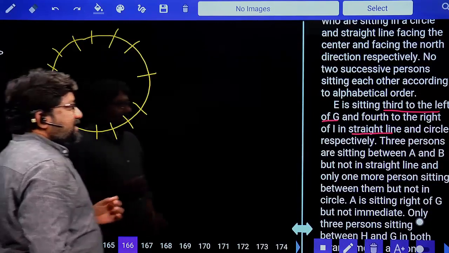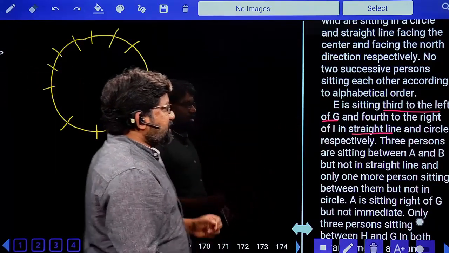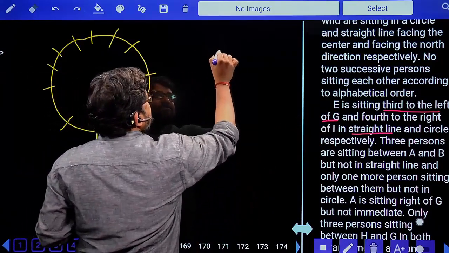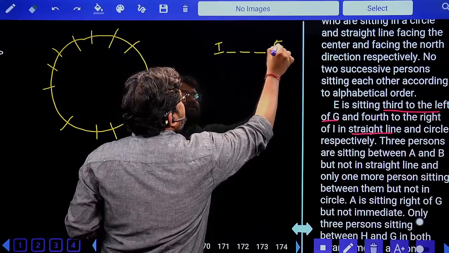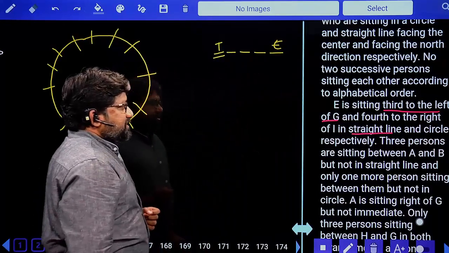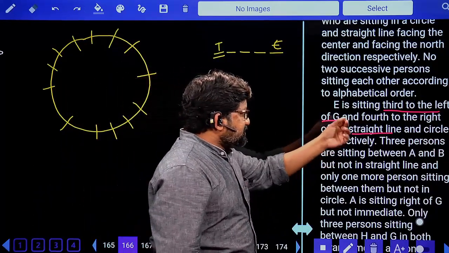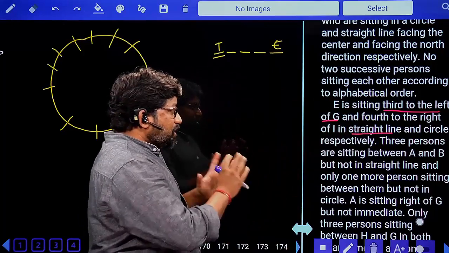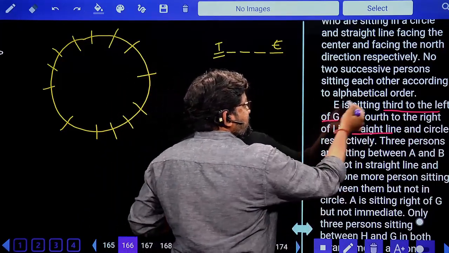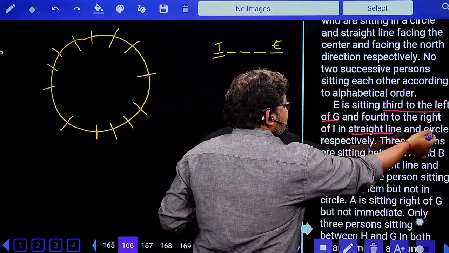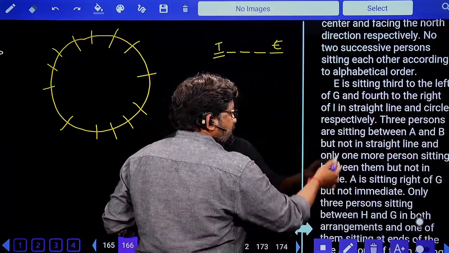Next, E is fourth to the right of I in circle: 1, 2, 3, 4, E. So the order is: third to the left of G in straight line first, and next E is fourth to the right of I in circle, respectively.